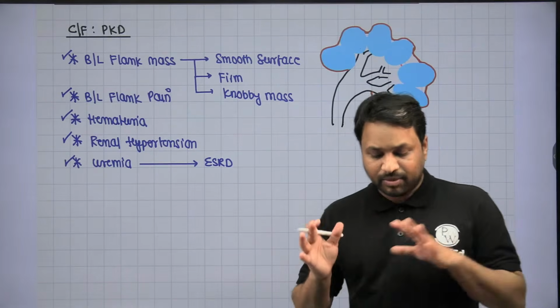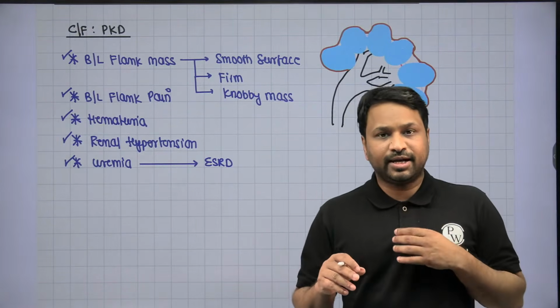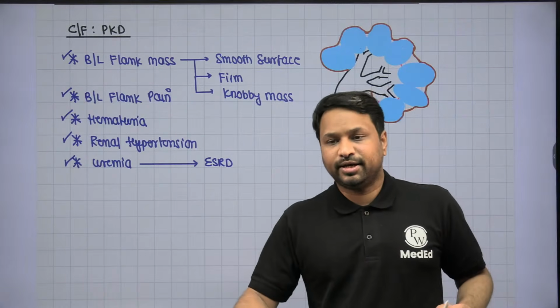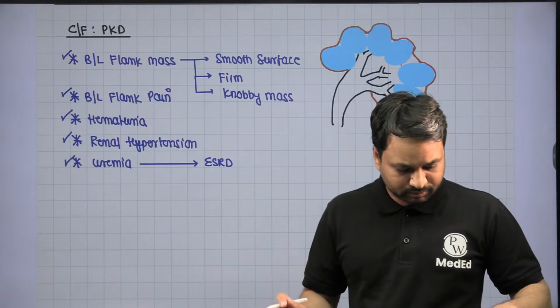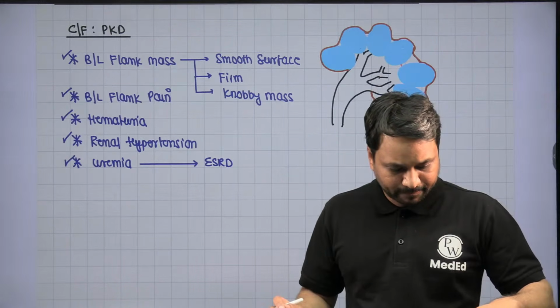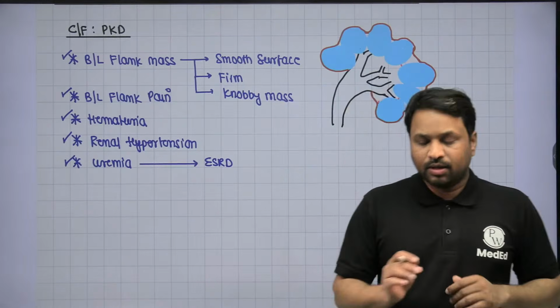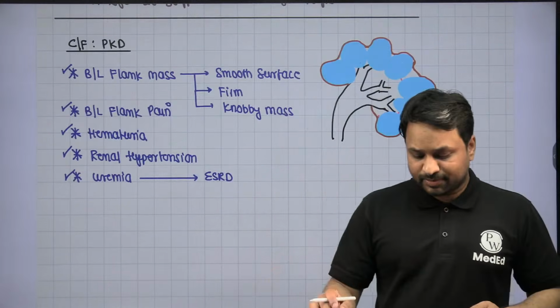So bilateral flank mass, bilateral flank pain, renal hypertension, and uremia resulting in end stage renal disease is what you're going to see across here. All right. So this is in the context of polycystic kidney disease presentation.